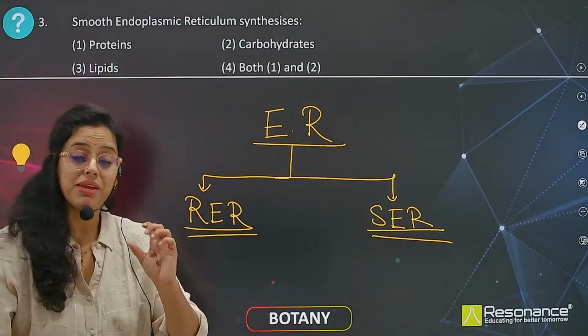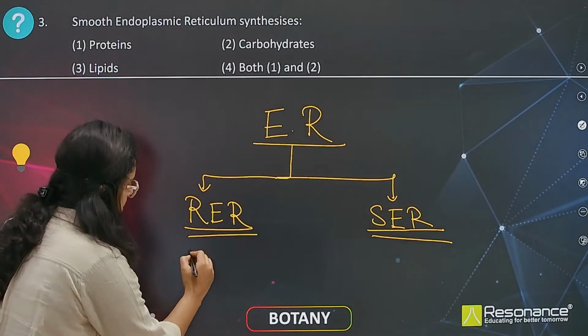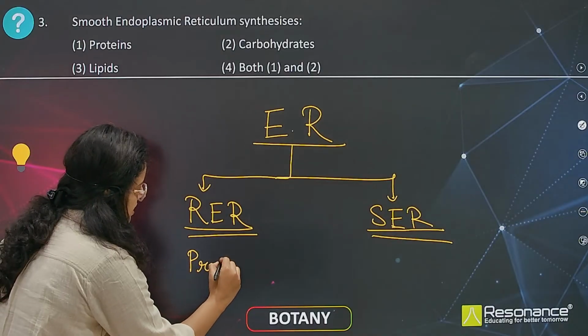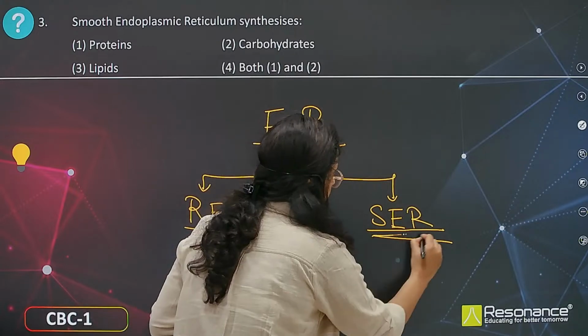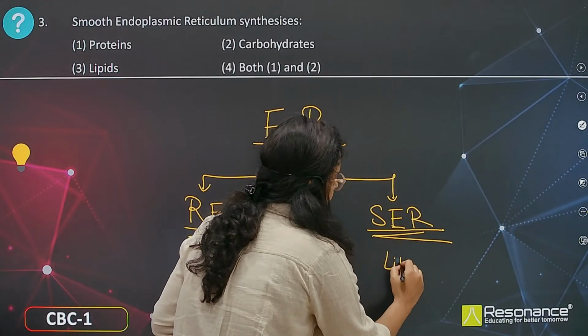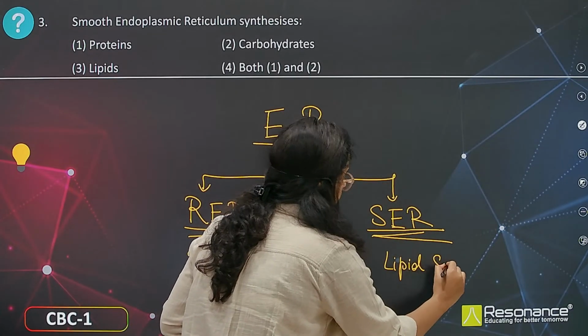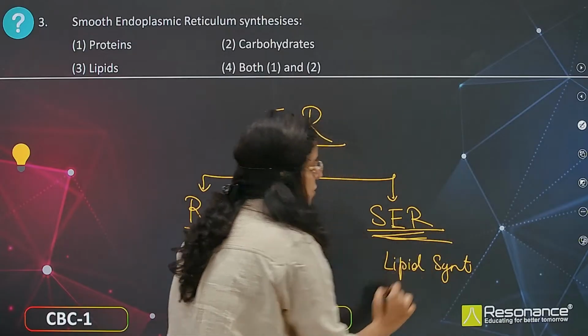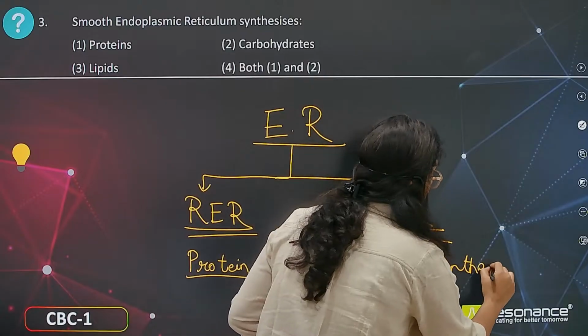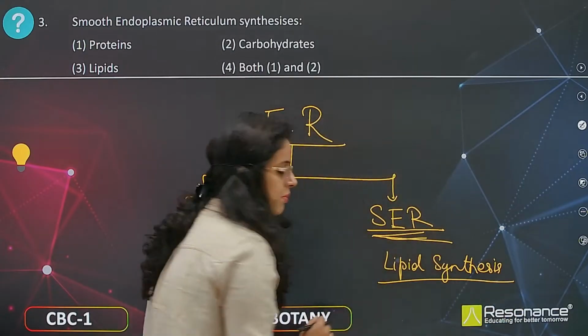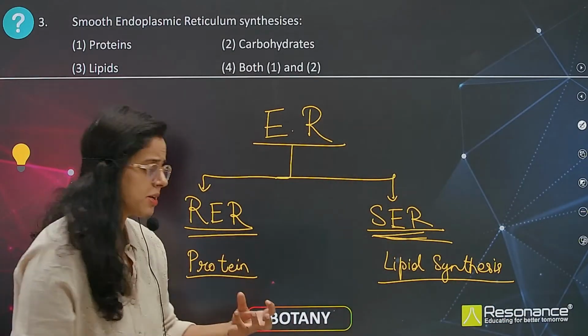And what are the major functions of rough endoplasmic reticulum? Protein synthesis, right? And what about smooth endoplasmic reticulum? Lipid synthesis. Among other functions of smooth endoplasmic reticulum is detoxification; they are present more in the liver, so they remove unwanted or toxic substances from the body.